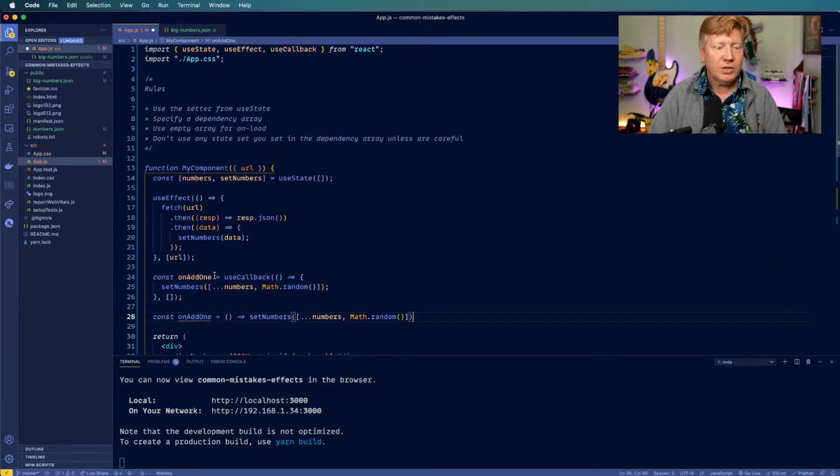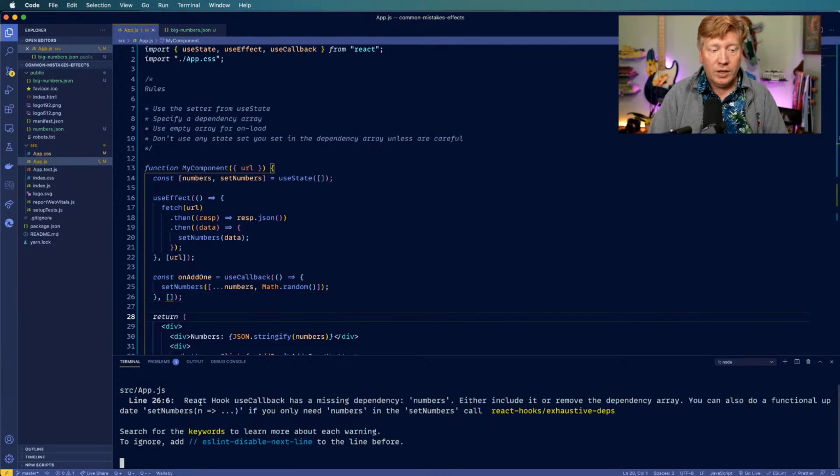So let's go take a look and try and figure that out. The clue is in here. React hook use callback is missing a dependency on numbers. So what's happening here is a combination of hooks and also JavaScript closures. And JavaScript closures are something that is really different from, like, if somebody asked about going from C++ to JavaScript. This is something where I don't think there's any concept like this in C++ of a closure.